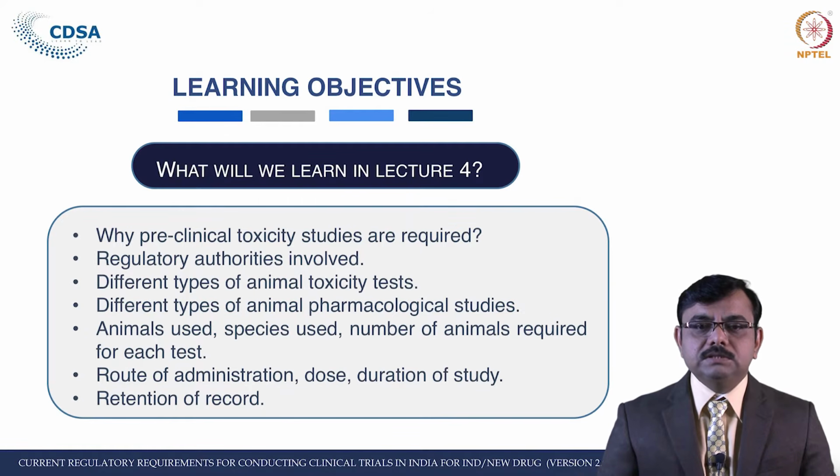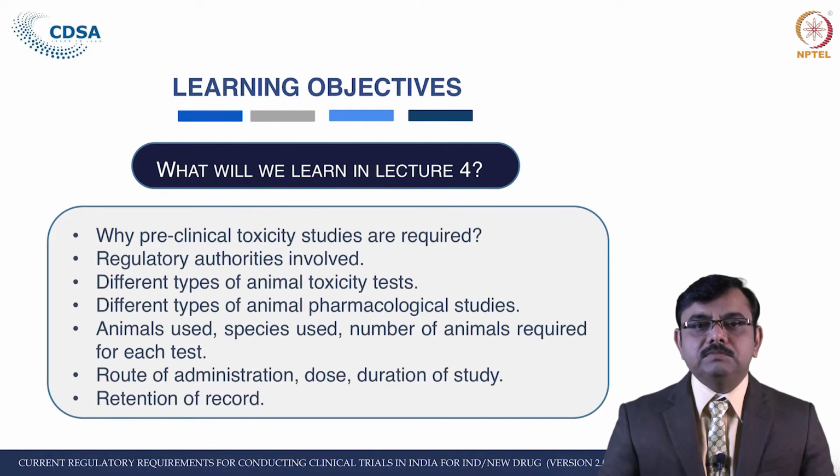In this lecture, the learners will come to know why preclinical toxicity studies are required. Then what are the regulatory authorities which are involved in giving the permission for use of experimental animals. Then what are the different types of preclinical animal toxicity studies and animal pharmacological studies.